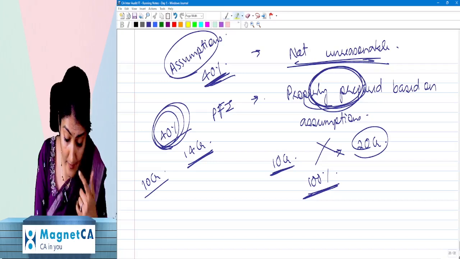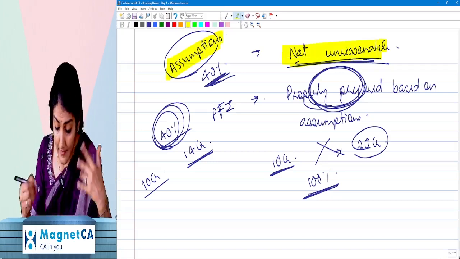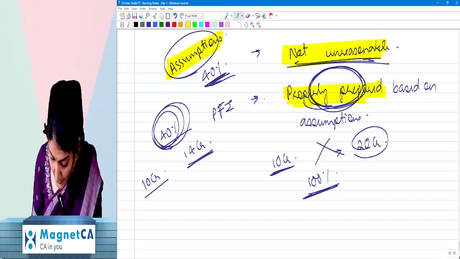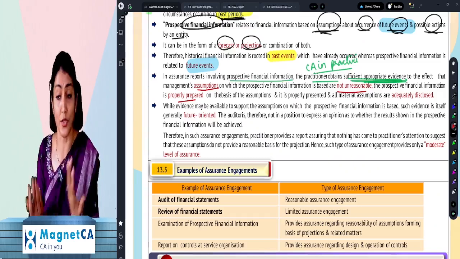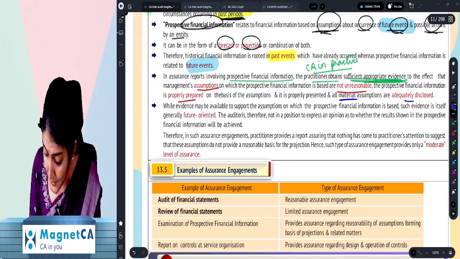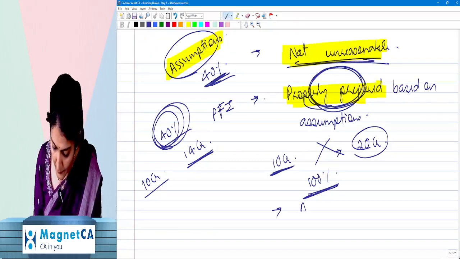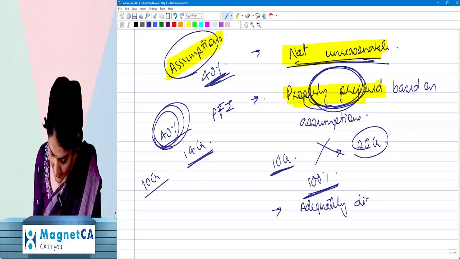No. So for assumptions, you have to check two things. One, they should not be unreasonable. And second, the prospective should be properly prepared based on the assumption. Right? And all the assumptions which have been made by the management in preparing the prospective financial information, what is point 3? Those assumptions should be adequately disclosed.